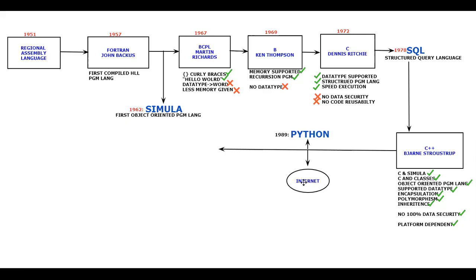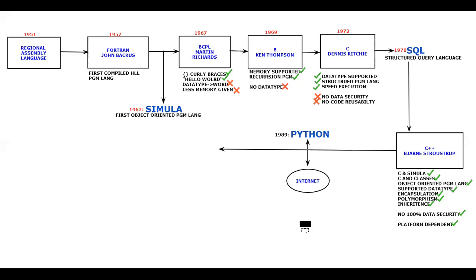Anyways, when the internet came into the market, people wanted a programming language which should be platform independent. Not only that, the language should be object oriented. These are the two features that the people were expecting.